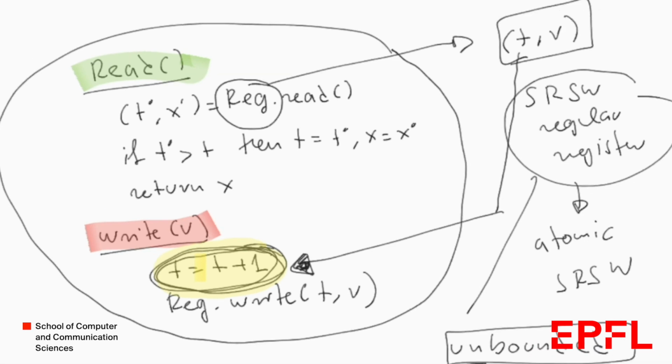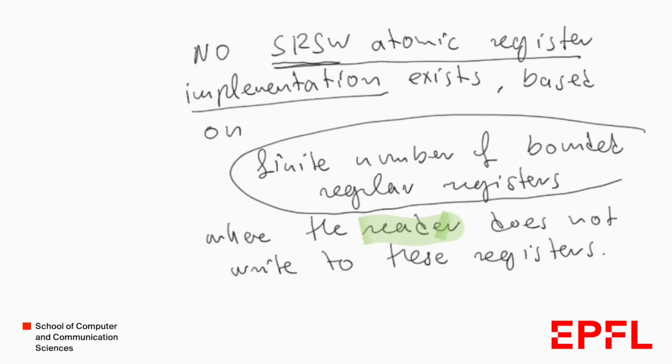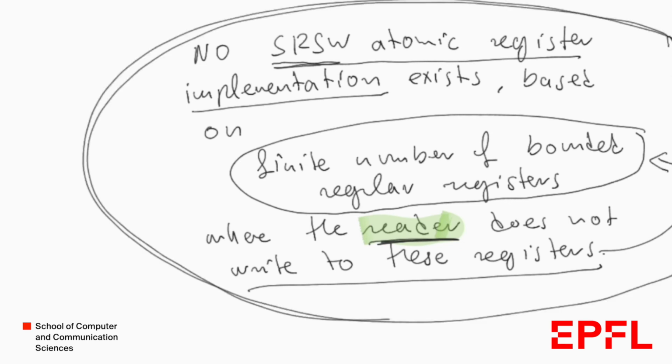The second interesting thing to notice in this algorithm is that the read operation does not perform any writes, but only reads what is contained in this regular register. So in this video, we'll prove the following impossibility result: that we cannot have a single reader, single writer atomic register implementation that is based on a finite number of bounded regular registers, and where the reader does not write to these regular registers. So this is what we're going to prove in this video.